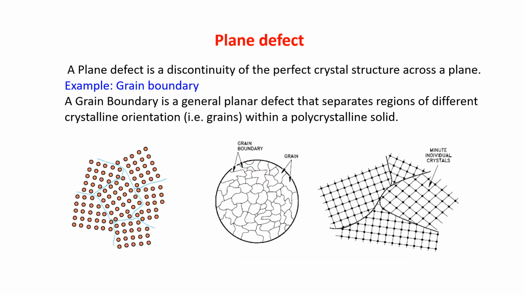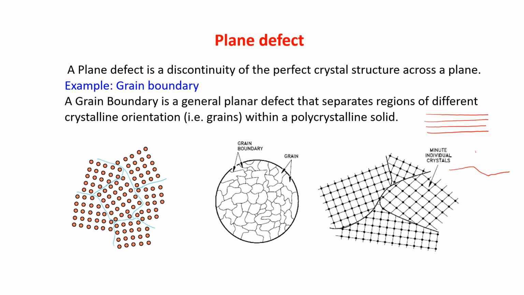Plane defect. A plane defect is a discontinuity of perfect crystal structure across a plane. Now suppose this is a plane. The planes in the crystals should be like this. But suppose all of a sudden, this can happen within a crystal, one plane is going in this way, then again there is a bend, and then again it is going in this way. Suppose you are having a paper. Now paper is a plane.